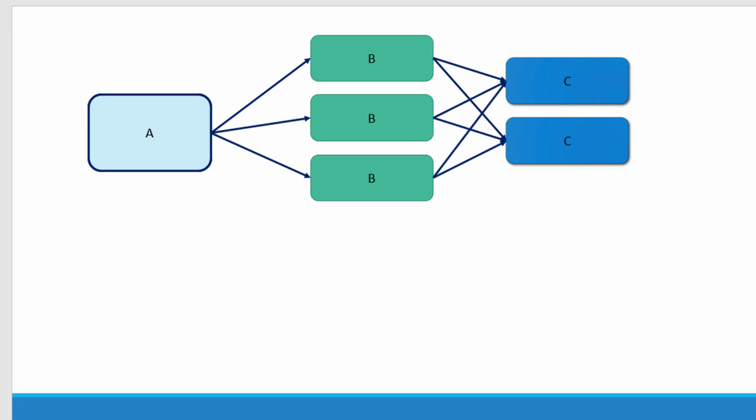Let us consider a small application where it's going to have three types of microservices: microservice A, microservice B, and microservice C. Microservice B is going to be there in three numbers for scalability, where the load from A will get distributed to all these three instances of microservice B. And B in turn is going to use microservice C, and that's going to be there in a count of 2.